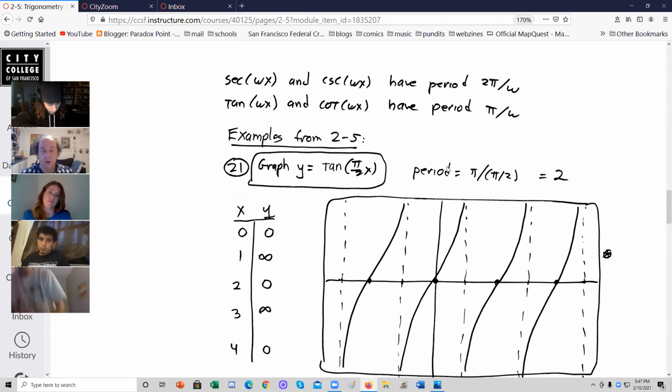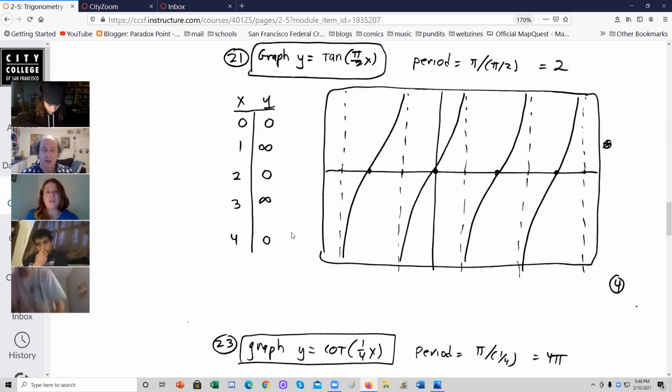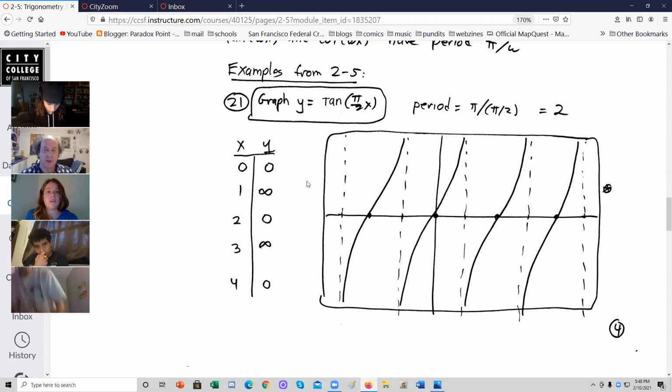All right, so here are some examples. Let's graph y equals tangent of pi halves x. The period is pi divided by pi halves, that's 2. Now, the thing to do is draw a little table. At 0, y is tangent 0, which is 0. Every 2, it recurs to 0, and in between each 0, it reaches infinity, and it's always rising. So whoosh like this, whoosh like this. So you have 0 at 0, at 1 it's infinity, at 2 it's 0, at 3 it's infinity, at 4 it's 0, and so on.